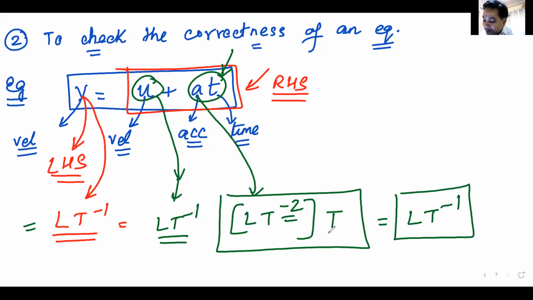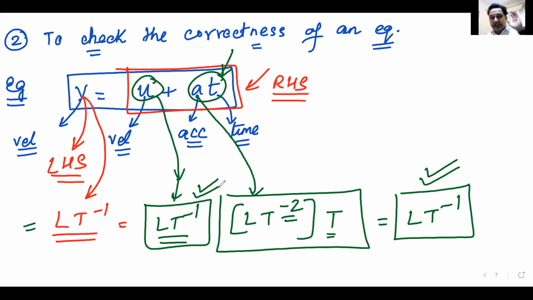T minus 2 multiplied by T gives LT minus 1. This is the dimension of velocity. Very good. This is also the dimension of velocity. So U is also having dimension of velocity. A into T is also having dimension of velocity. On the right hand side, we also have velocity.